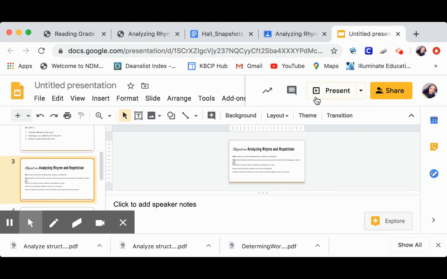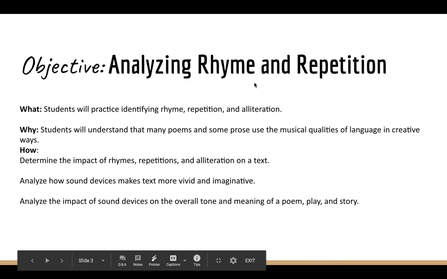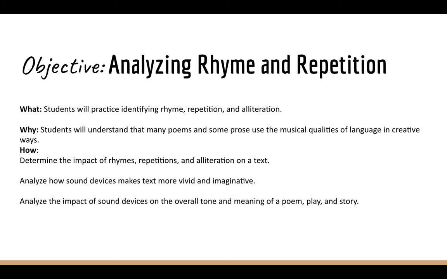And remember, out of this lesson, this is what you should have come out of this lesson with. Okay. So do you understand how to identify rhyme, repetition, and alliteration? It's a question that you're asking yourself now, because that would be the what of this lesson. Do you understand that many poems and prose use musical qualities of language in creative ways, like the repetition where 19 times and then something else 19 times? Do you understand that?